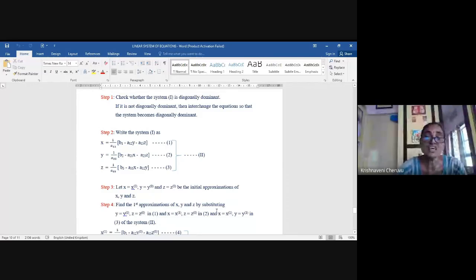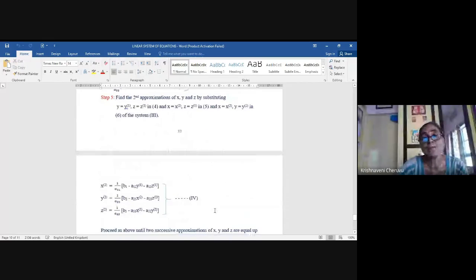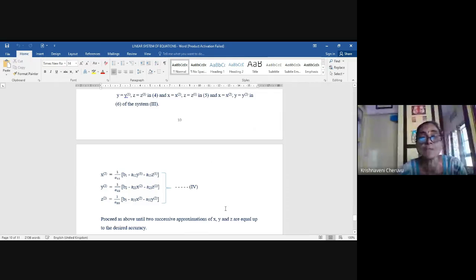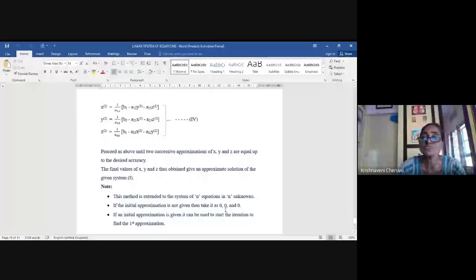See, sometimes you need not proceed till you get 2 equal approximations in succession. If it is a short answer question, he will say find out the second iterative values of the given system of equations. Or sometimes he will ask you to find out the solution of this system after second iteration, the solution of the system after first iteration, the solution of the following system after third iteration. Okay, so if you are asked that way, you need not worry whether the 2 successive iterative values are equal to the desired accuracy or not.